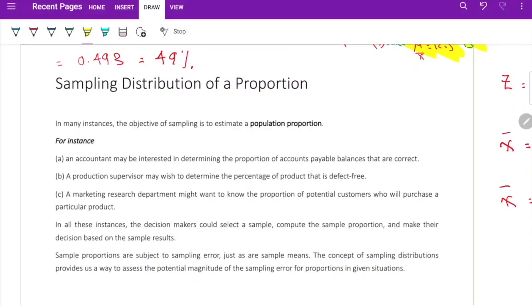The second part is not just studying the mean. Sometimes we care about studying the proportion, because one of the parameters is the mean, the other parameter is the population proportion. So the goal is sometimes estimating the population proportion.